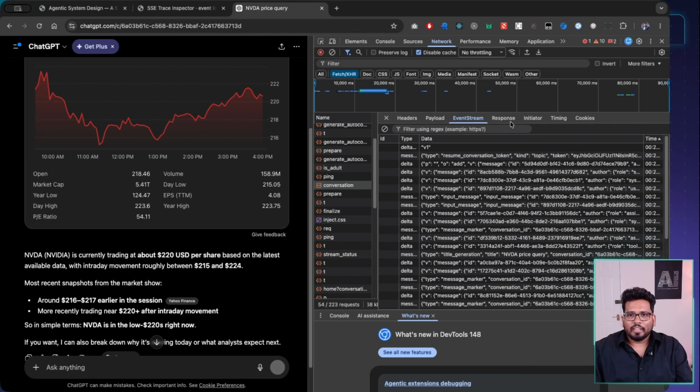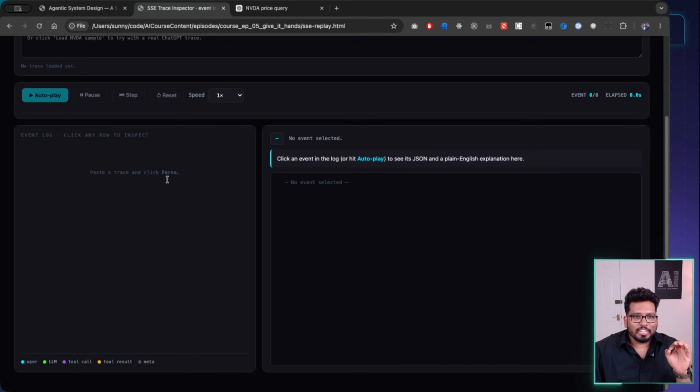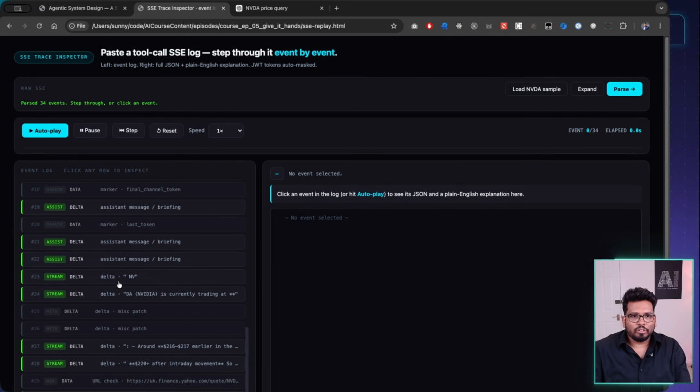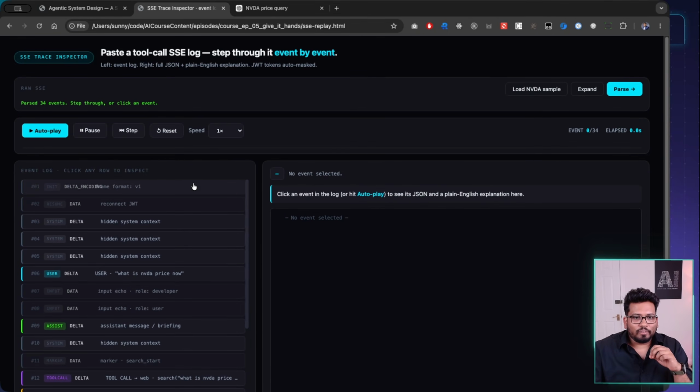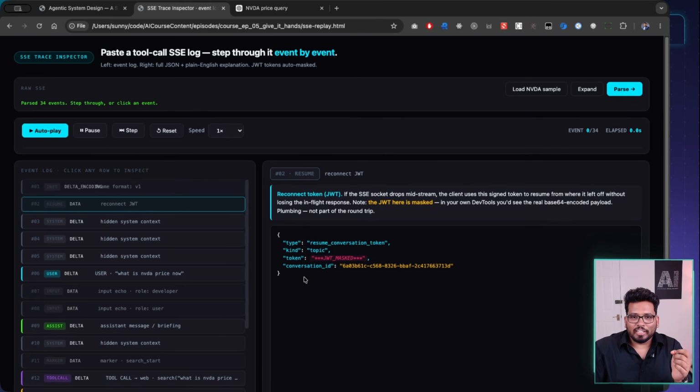So let's do one thing. Let's go into the response and copy this response. I created a simple HTML inspector here to inspect this and break it down more, right? So let's go into the parsing. The first line is delta encoding format v1. So our web client is doing a handshake with the server that okay, we will talk on this v1 protocol, right? And then there is a reconnect JWT.